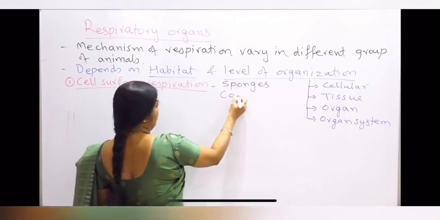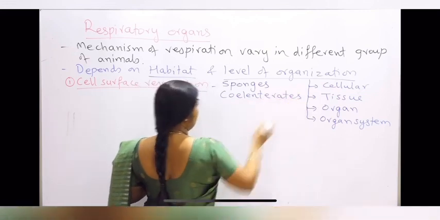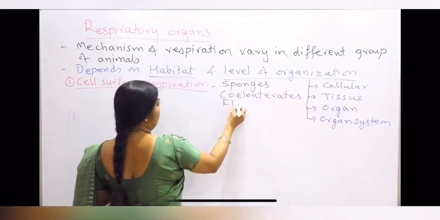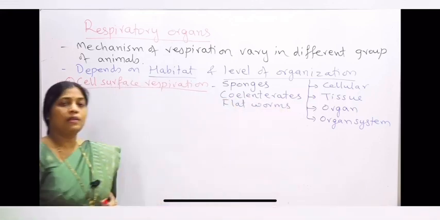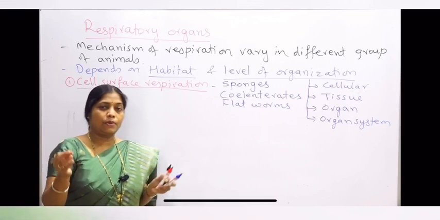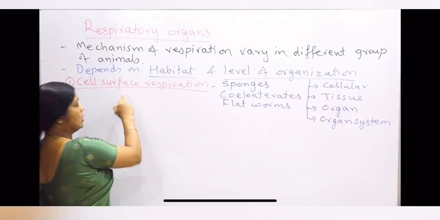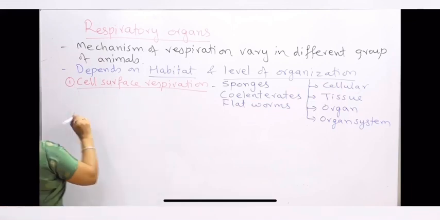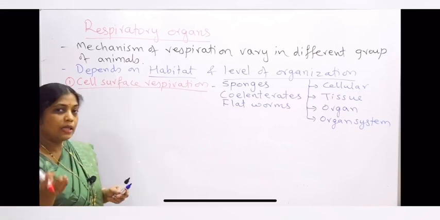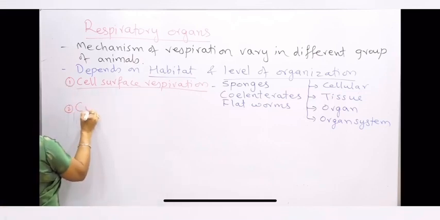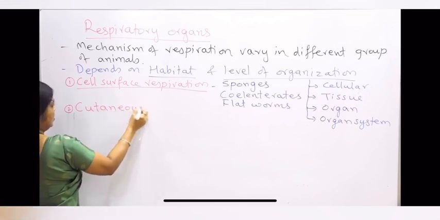It can be seen in coelenterates, that is the Cnidarians. It can be seen in even flatworms. Here we will find that the respiration occurs by the process of simple diffusion of gases through the cell surface. The second type of the respiratory organ is the skin, and if the respiration occurs by the skin, then it is called cutaneous respiration.